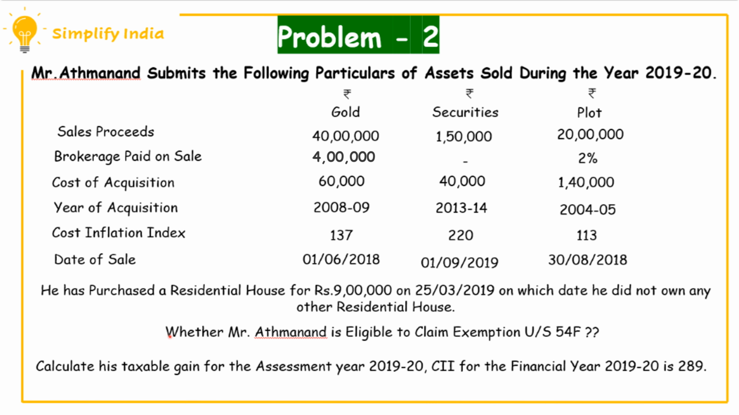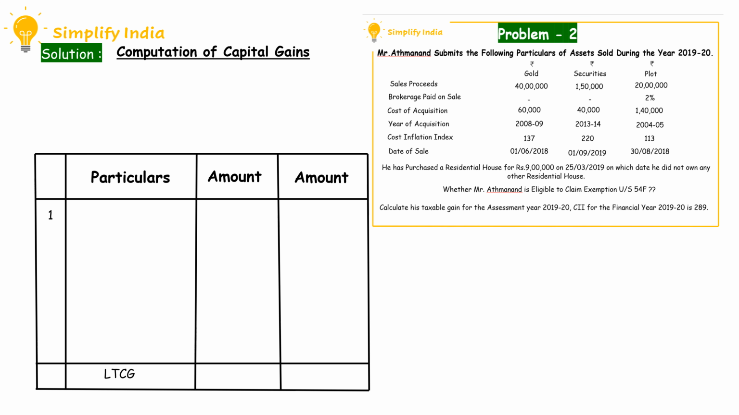here they have also asked whether Mr. Atmanan is eligible to claim exemption under section 54F, which states that sale of any of the other asset and the purchase of a residential house. Let us see in the solution whether Mr. Atmanan is eligible for the exemption or not. Let us proceed with the solution.